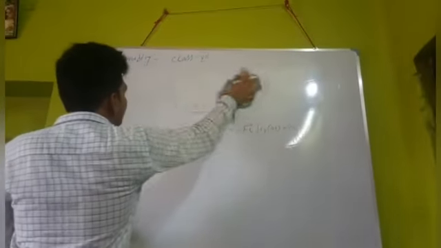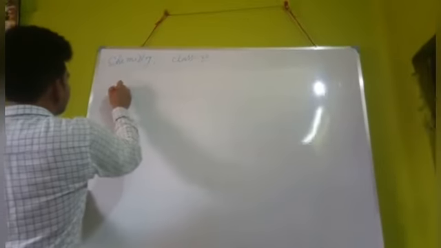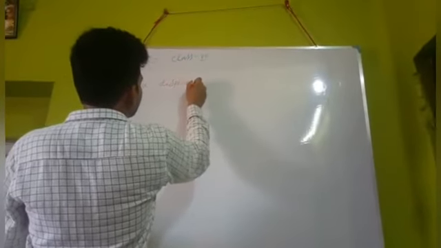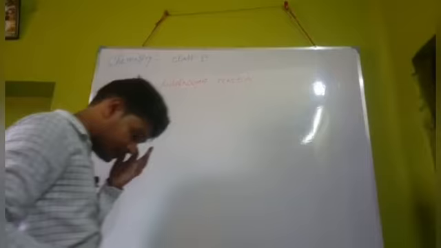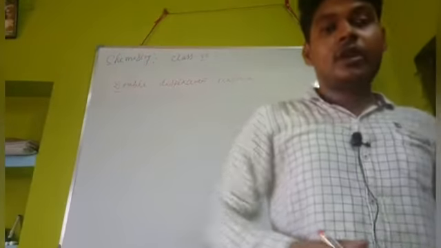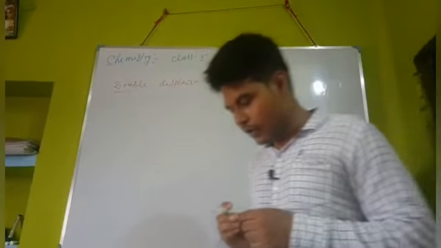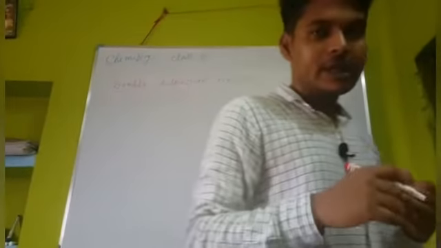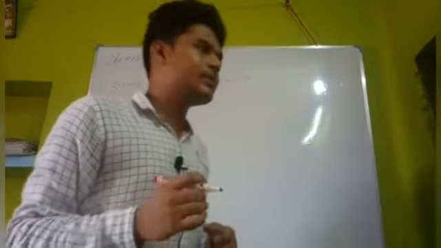Now you come to the double displacement reaction. What is the double displacement reaction? A double displacement reaction is a special type of reaction where the compounds exchange their ions. The compounds which take part in the chemical reaction, that means the reactants, exchange their ions and produce new substances.